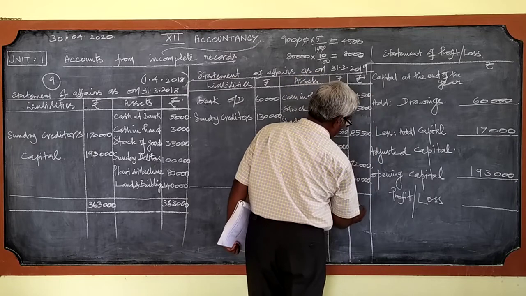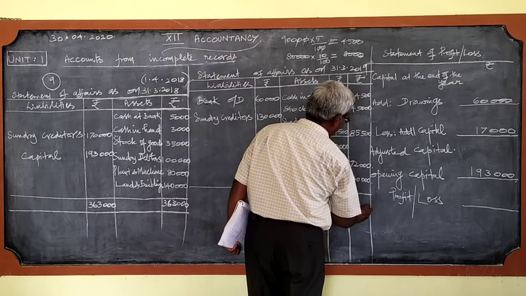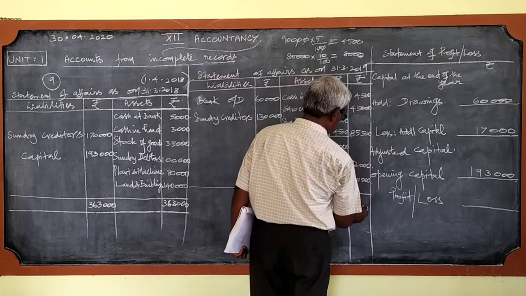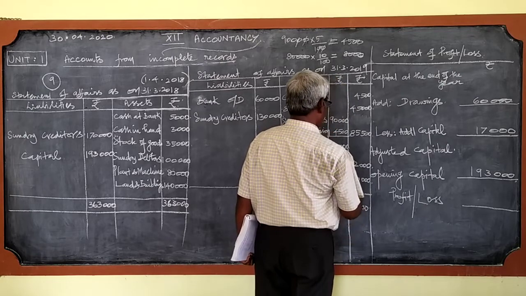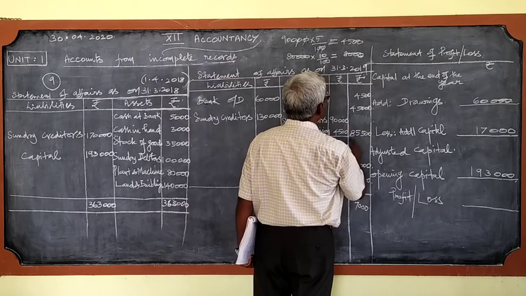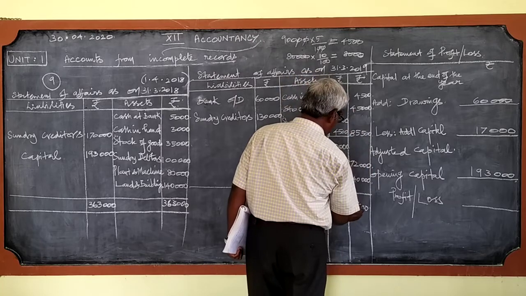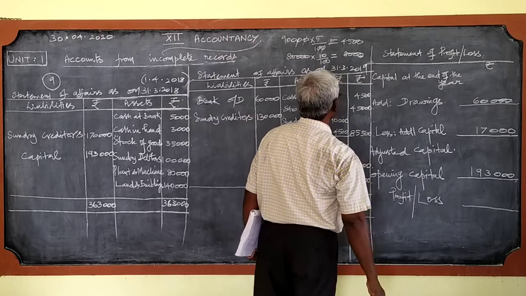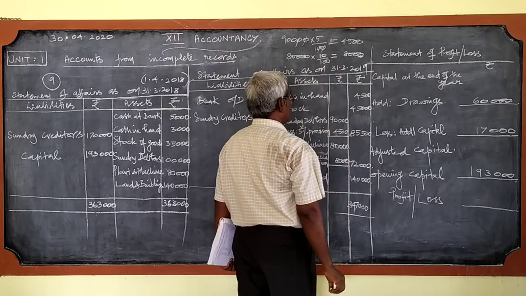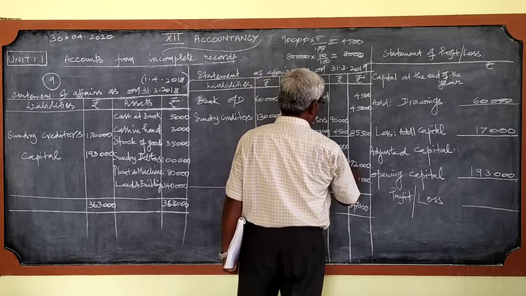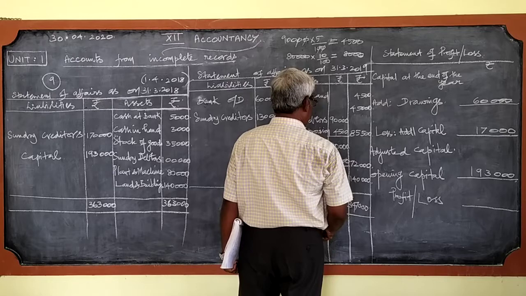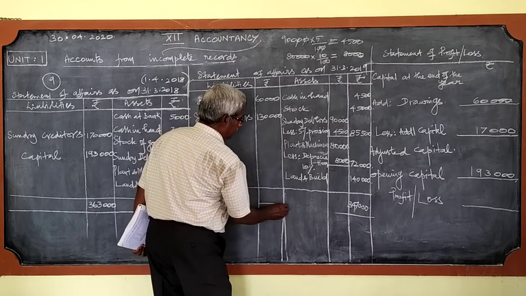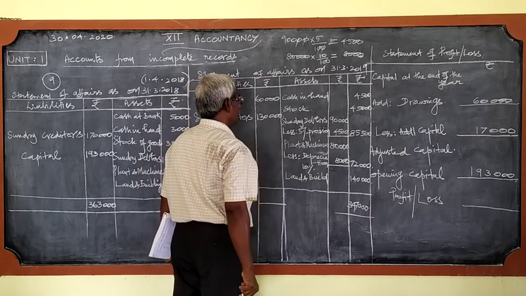This is three lakhs 47,000, and here this is 1,90,000 only.